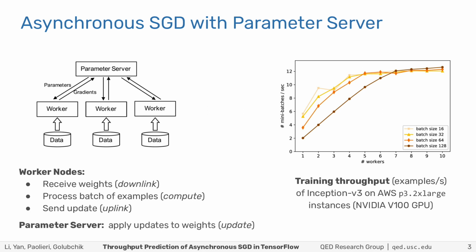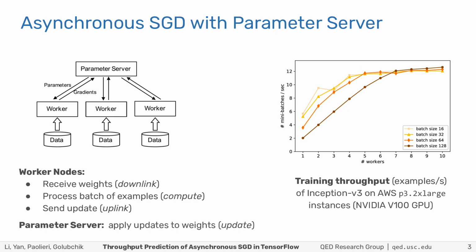Our goal in this work is to predict throughput for any number of workers from a quick single node profiling of a training job. This is particularly important when multiple training jobs share a computer cluster and a scheduler needs to decide how many nodes to assign to each job, depending on the amount of work that each job has to perform, and also on how efficiently the job can use the nodes. For example, here we see that the training job with batch size 128 is highly inefficient when more than 7